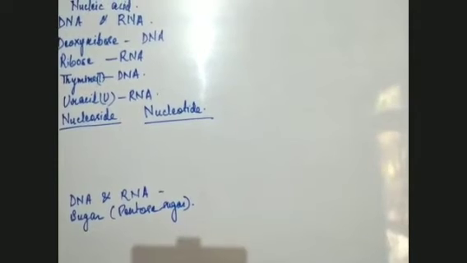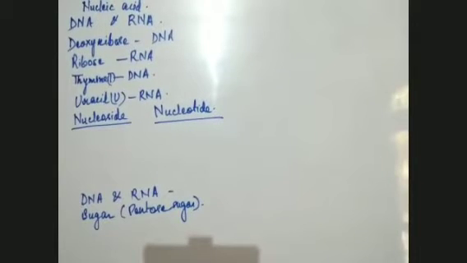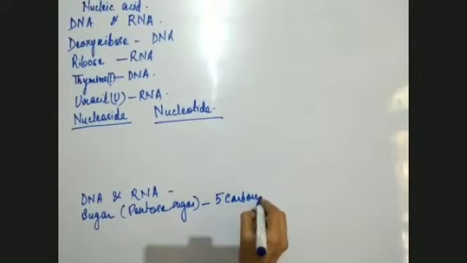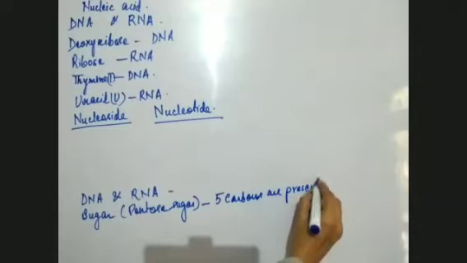Okay. Pentose means 5. A sugar in which 5 carbons are present. So both in DNA and RNA, sugar is present. That means deoxyribose sugar and ribose sugar. And both are pentose sugars. That means in both 5 carbons are present.